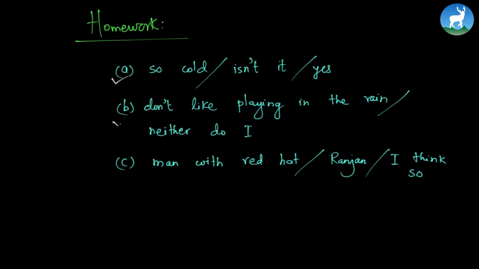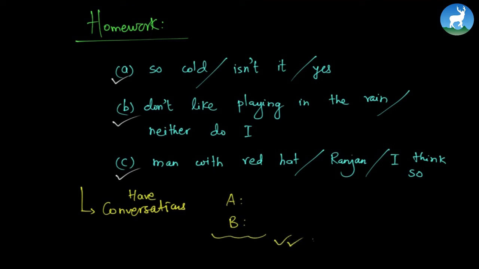In number B, Mr. A says, I don't like playing in the rain. And Mr. B replies something like, neither do I. Very nice. And number C, a person says, I think the man with the red hat is Ranjan. And Mr. B replies something like, I think so. Yes, I think you're right. Now, all I want you to do in this section is to have conversation. So have plenty of conversations. Take Mr. A and Mr. B or Miss A and Miss B and have lots and lots of conversation. Alright? So very easy. With this, we have come to the end of today's class.